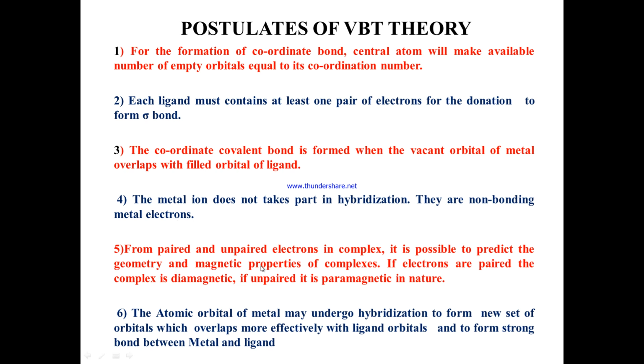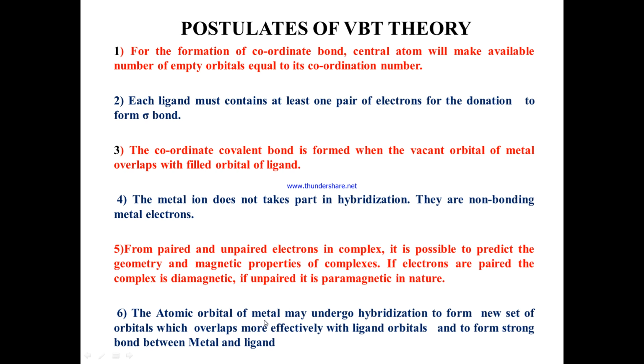From paired and unpaired electrons in the complexes, it is possible to predict the magnetic properties and geometry of the complexes. If the electrons are paired, the complex is said to be diamagnetic. If the electrons are unpaired, the magnetic property is paramagnetic in nature.